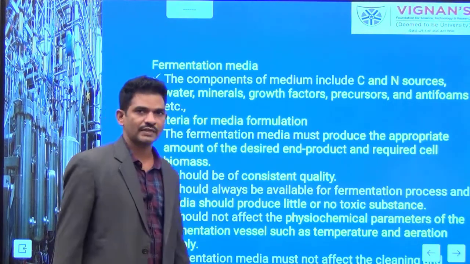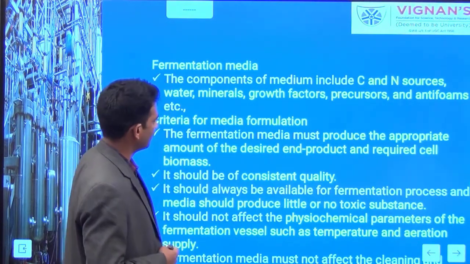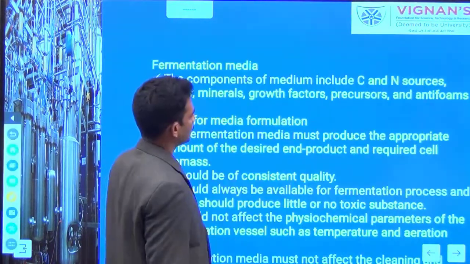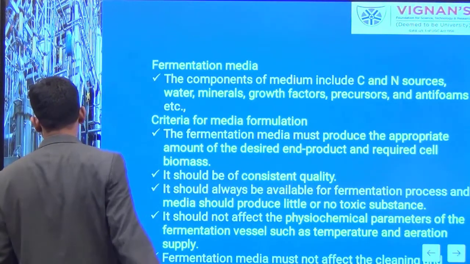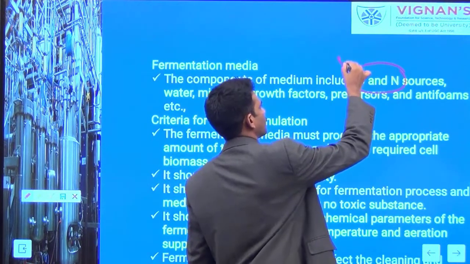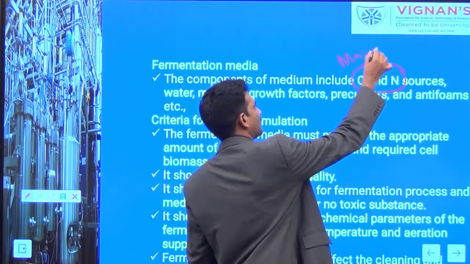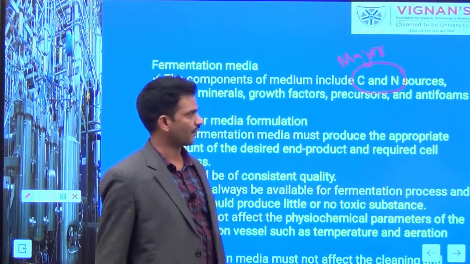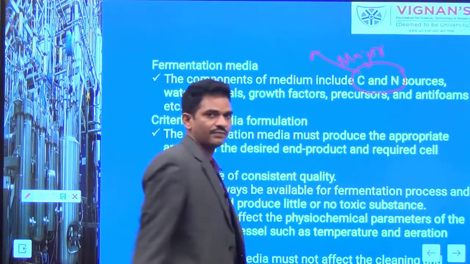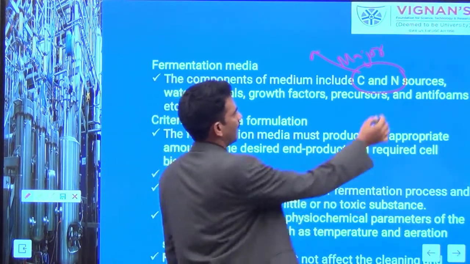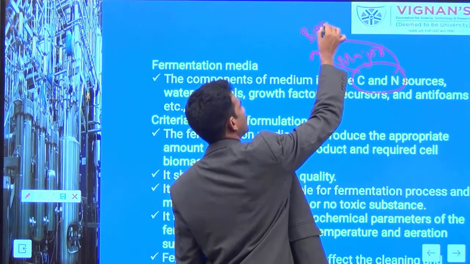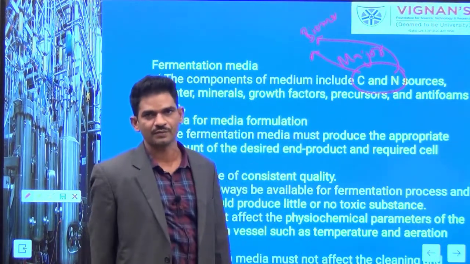See here, the second factor is the fermentation medium. I told, the medium consists of different nutritional sources, nitrogen sources. So these carbon and nitrogen sources, you need to consider, as they are the major nutritional sources of the fermentation medium. This carbon source provides a lot of energy for metabolism, and your nitrogen source will help in getting more quantity of biomass. These two are very much essential for formulation of the medium.